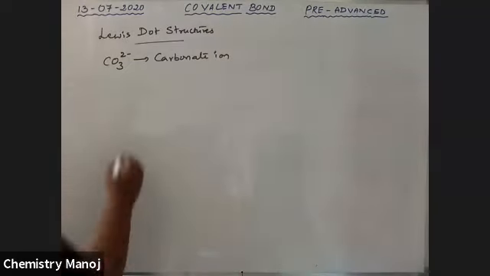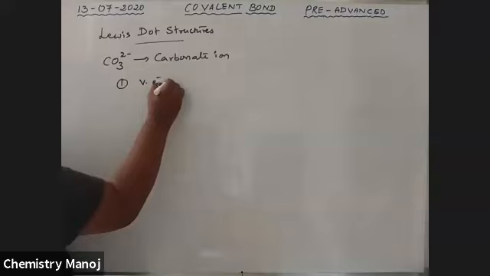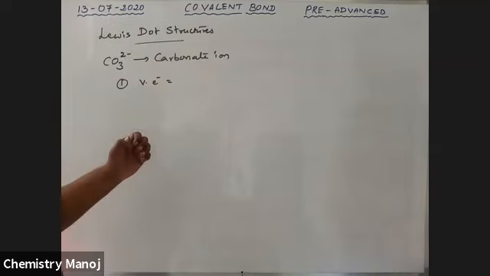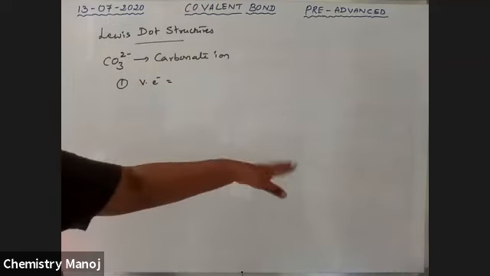I'm doing the first step: valency electrons. Here, minus 2 means gaining of electrons or losing of electrons? What is the meaning of minus 2? Yes, gaining. How many electrons are gained here? 2 electrons. So 2 more electrons you should add. If a negative charge is there, add those electrons. If a positive charge is there, remove that value.